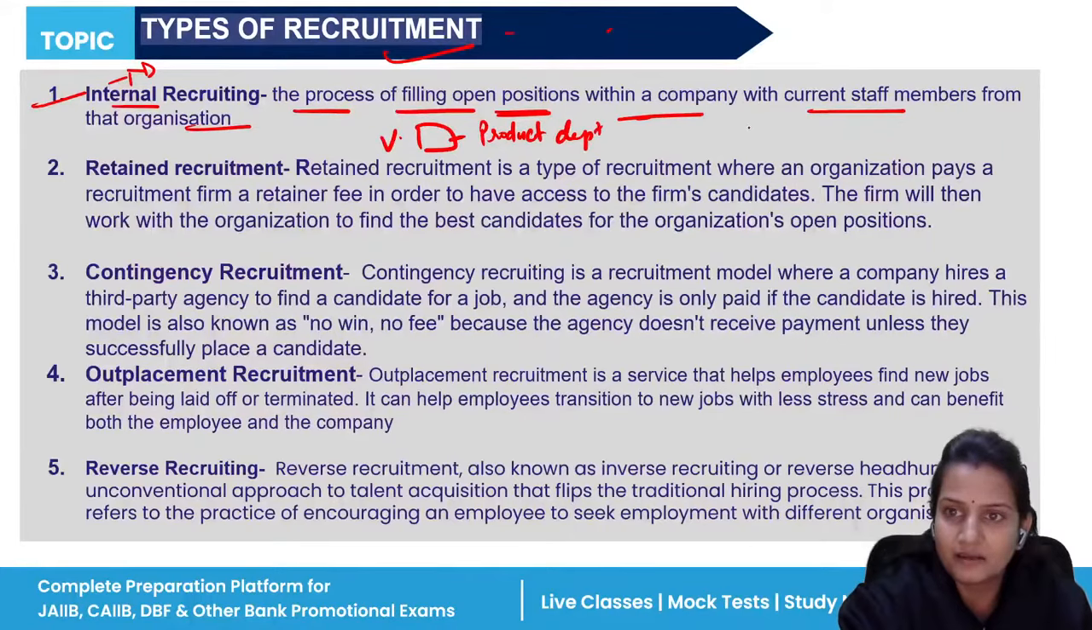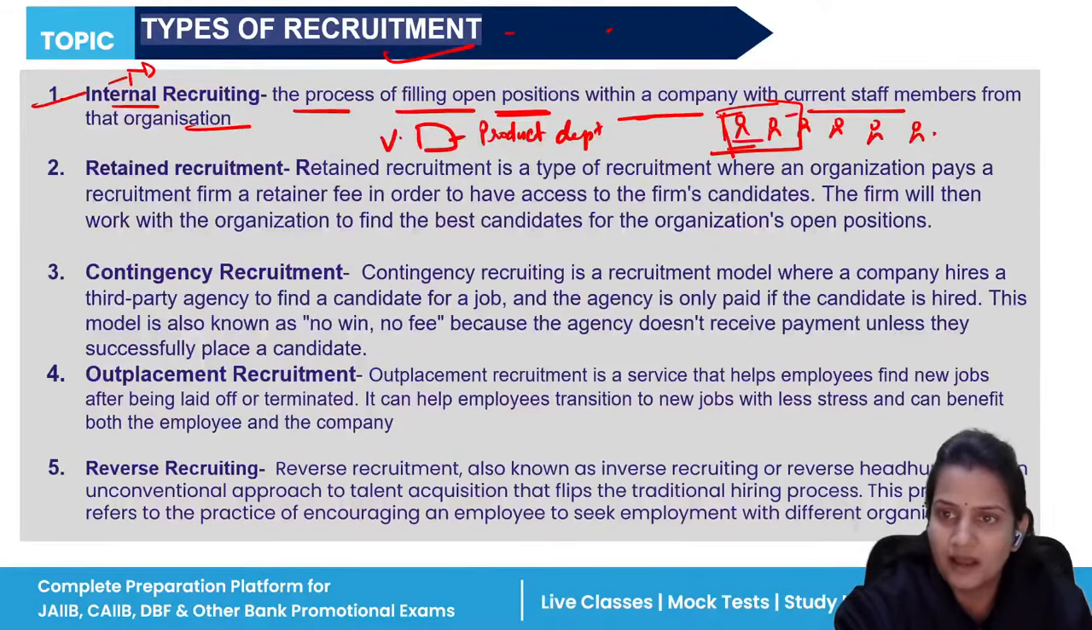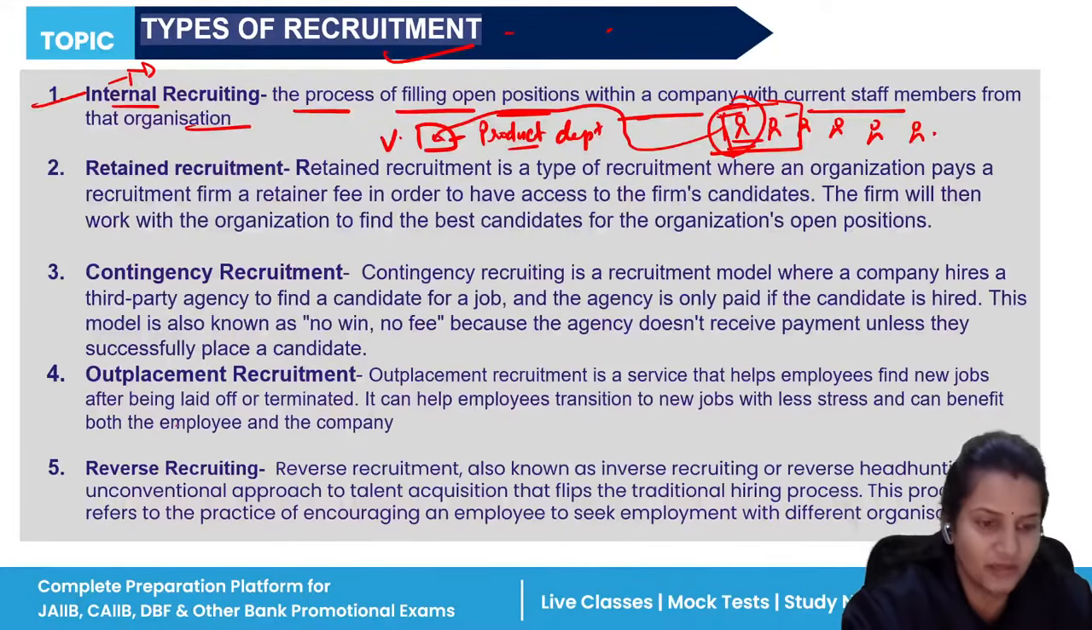Suppose there are different people working in your organization. Now if you know that there are certain people who have less work, they are not under more pressure, and you know that they know the product department well, because in a previous company they worked in such departments, then you can hire this particular person and put them in this vacant position. So this is a type of internal recruitment. Am I clear?